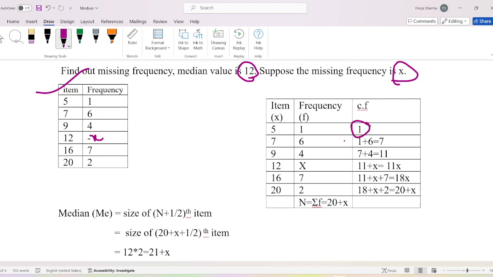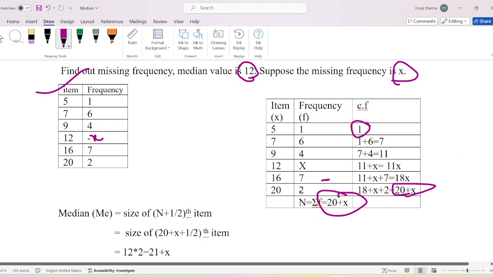After that we will add up the values. 1 plus 6, that is 7. 7 plus 4, that is 11. 11 plus x. 11 plus x plus 7 is 18 plus x. 18 plus x plus 2, that is 20 plus x. This is the value of n.